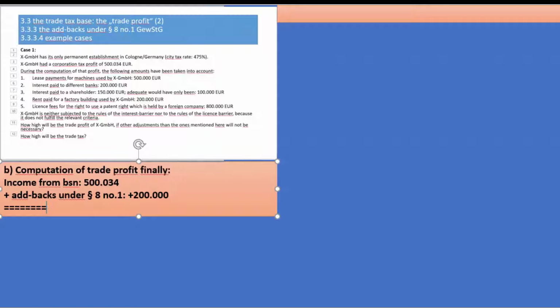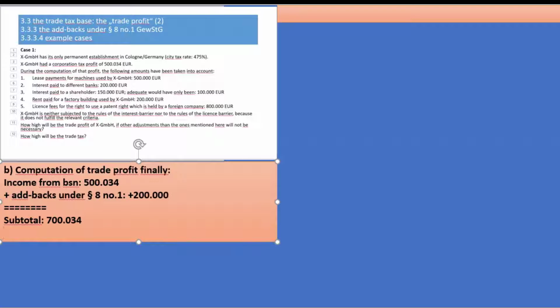That gives a subtotal of 700,034. Now, if you look to paragraph 11, you have to round that down to a value which has even 100s. So we have to get rid of that 34 euros at the end.